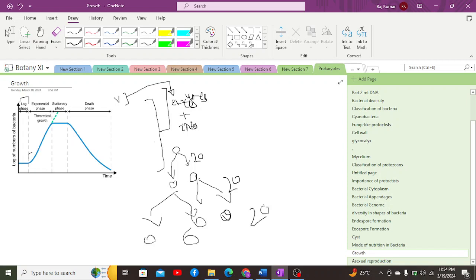So in this process, when the population of the bacterial cells is being doubled within a regular interval of time, this type of growth would be considered geometric growth or exponential growth.